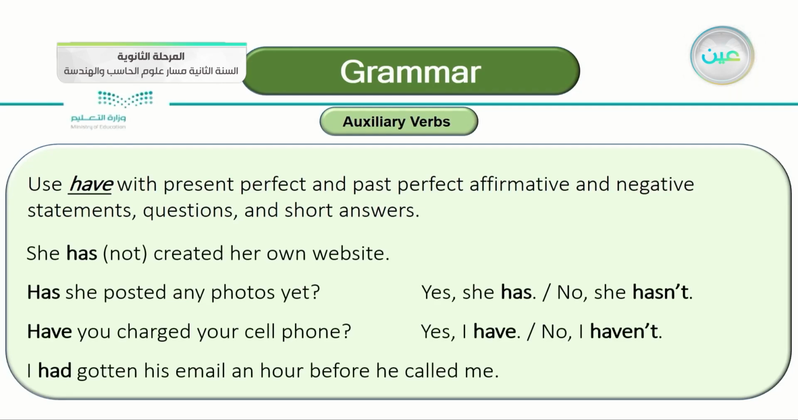She has, or you can say she hasn't, created her own website. So this is a statement, not a question. Let's look at the questions here. Has she posted any photos yet? Most of the time, if you begin the question with an auxiliary verb, it's a yes or no question. Of course, the answer will include the same auxiliary verb. Yes, she has, or no, she hasn't.